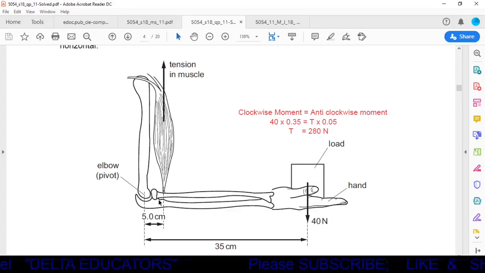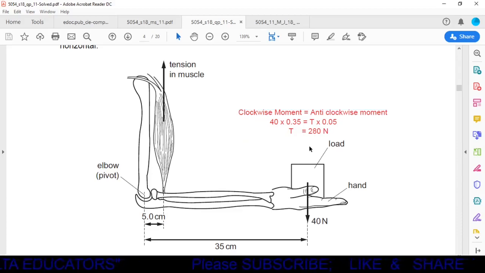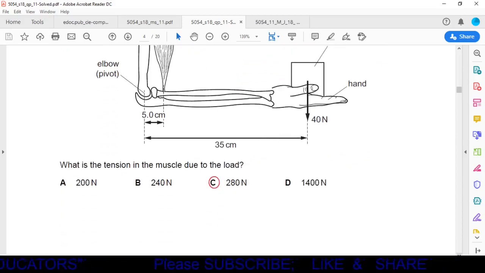So the moment because of the tension in the muscle will be equal to T multiplied by 0.05. By solving this, we get T is equal to 280 Newton. So tension in the muscle is equal to 280 Newton. Now we will check our options. Option C is 280 Newton, so it is the correct option.